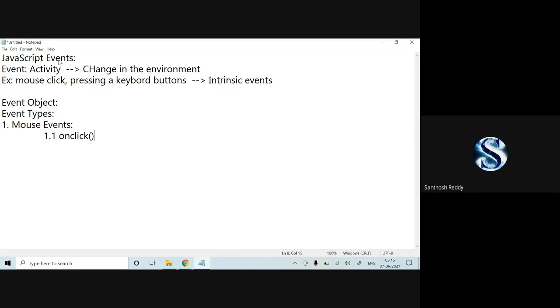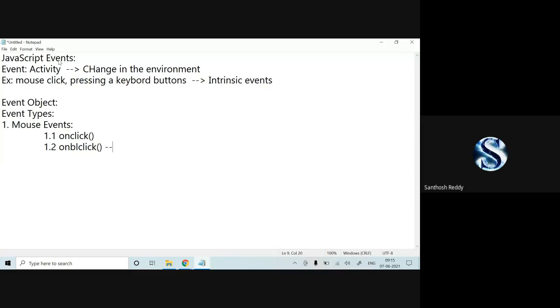Usually in the previous examples we have worked on it. When I click a particular button, it moves to that particular function and executes it. The same way, onclick works. Now 1.2, ondblclick.